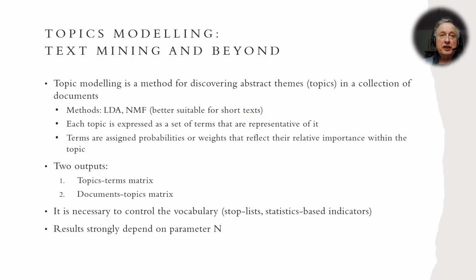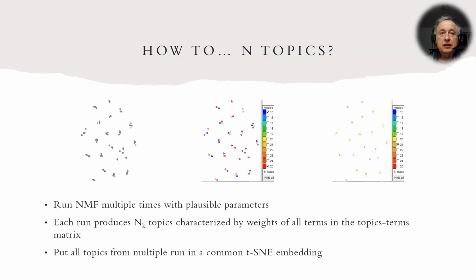Let's give a short introduction to topic modeling. Existing methods such as LDA and NMF extract topics that are characterized by weights of representative terms. Each method outputs two matrices, relating first topics to terms and second documents to topics. It is known that the methods are sensitive to inputs and parameters, including the considered vocabulary and the number of desired topics. So, how to determine the optimal number of topics?